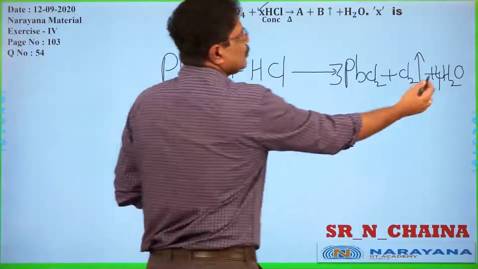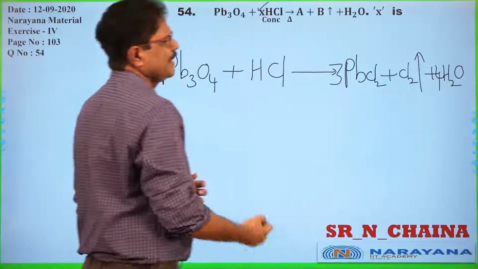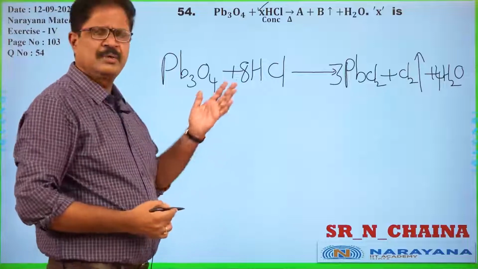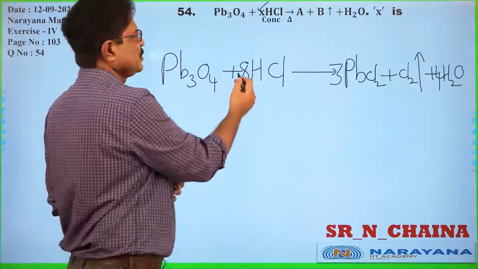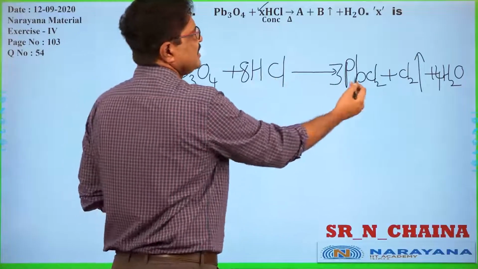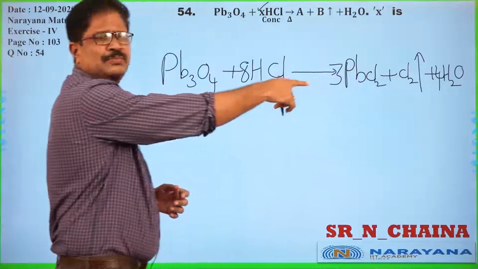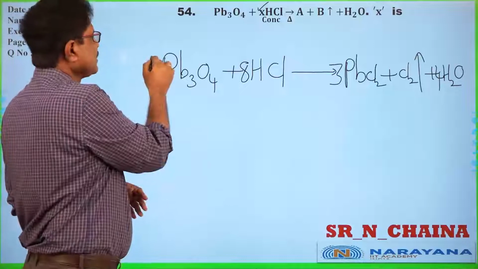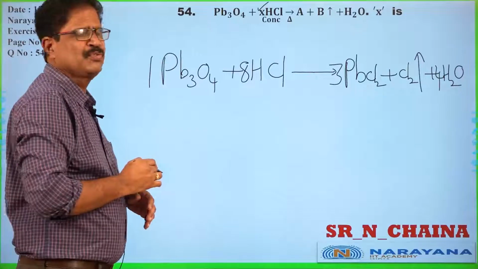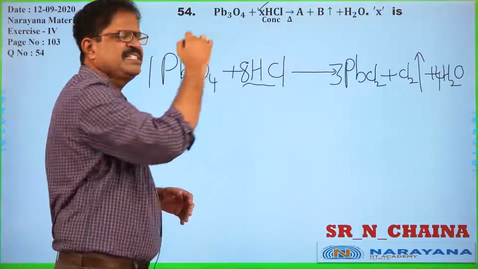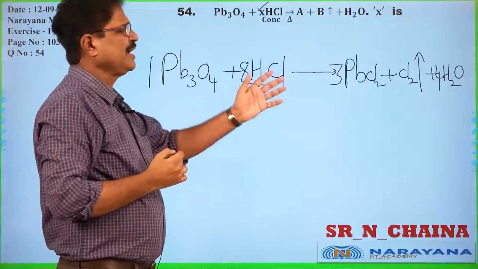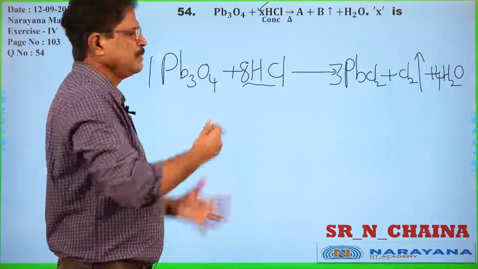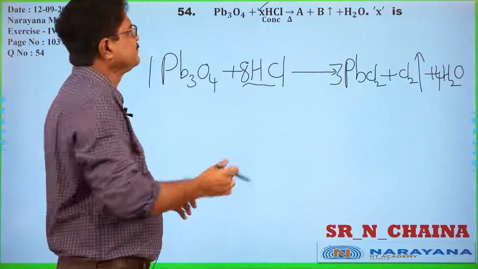So 4 into 2, 8 hydrogen atoms. I can keep 8 here. Now you can count the chlorine atoms also: 8 chlorine atoms, 3 into 2, 6, plus 2. So the equation is beautifully balanced. For 1 mole of Pb3O4, 8 moles of HCl are required to get a completely stoichiometric equation.